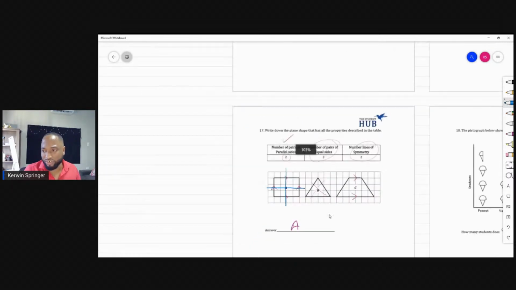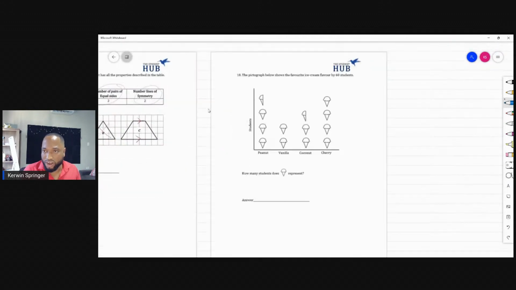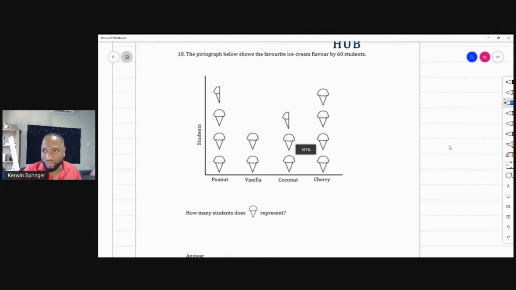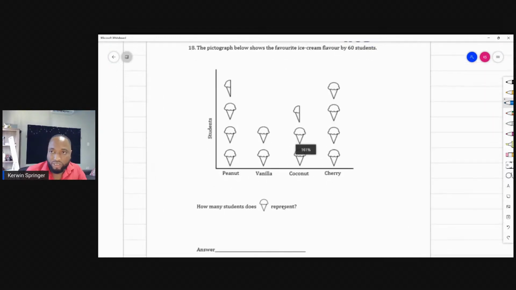This was the next cake and ice cream. You could put the cake and ice cream here too. The pictograph below shows the favorite ice cream flavors by 60 students. How many students does this represent? So pictographs can come in about, I think I did it with my classes, 4 different styles that SEA can bring. This is one of these styles. So they'll give you the total number and then ask you to find out how many students, how many things the key represents.